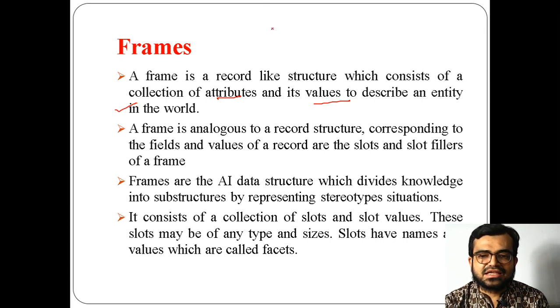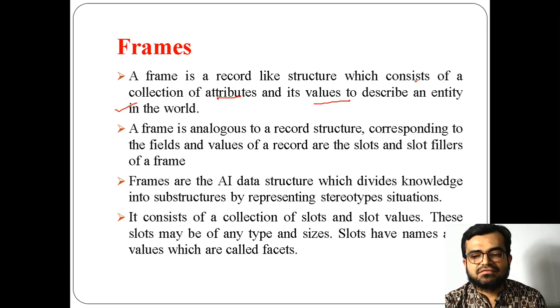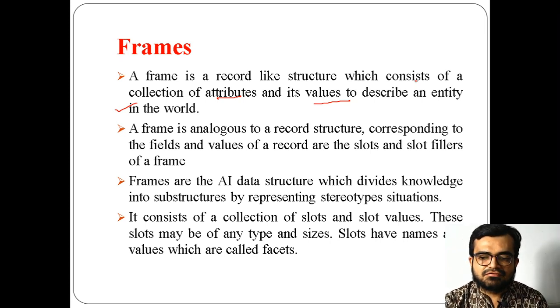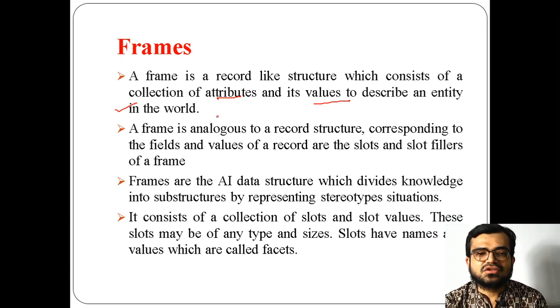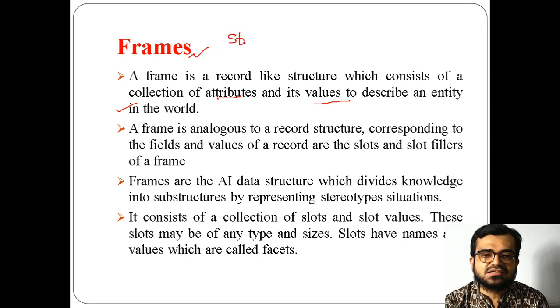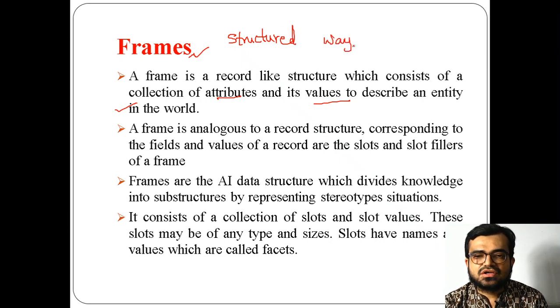Like employee is an entity. Now what are the employee attributes? Employee name, employee number, employee salary, and what are the values? Employee name will be XYZ, employee number you can consider as 1, 2, 3, and employee salary can be any figure you take. So you can consider frames as a structured way of knowledge representation.